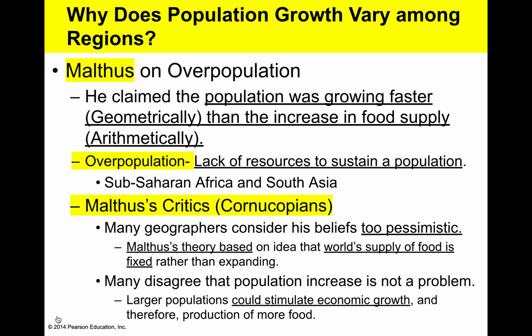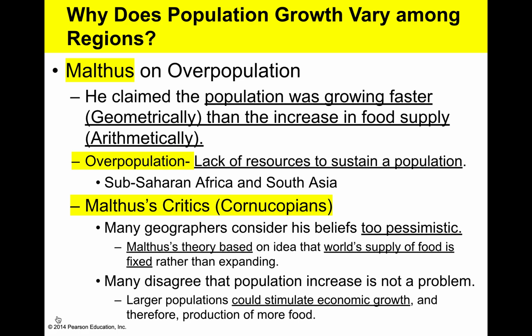Overpopulation, as defined in your text, is a lack of resources to sustain a population. Overpopulation is a serious concern today, where countries are in stage 2 due to the medical revolution and food supplies are not keeping up with population growth. Areas where Malthus's theory is very much alive would be sub-Saharan Africa or South Asia.